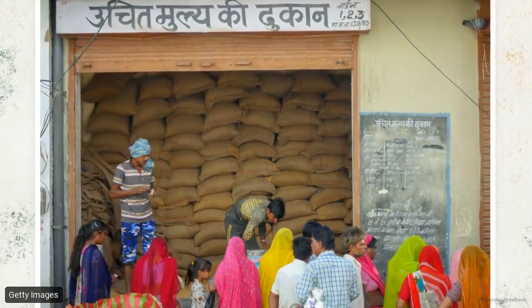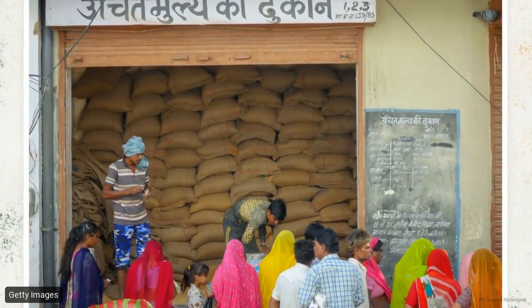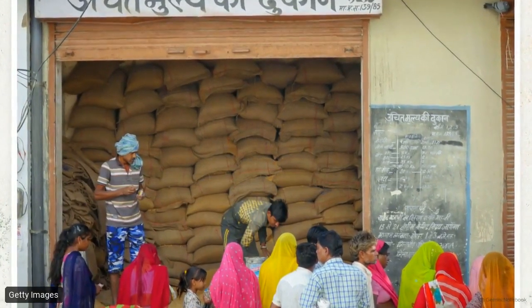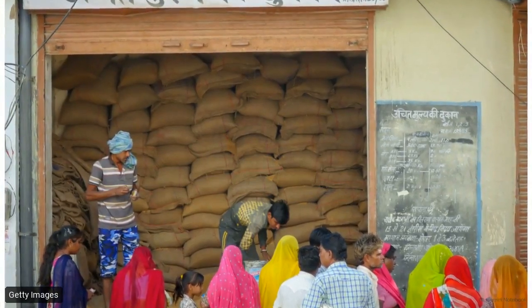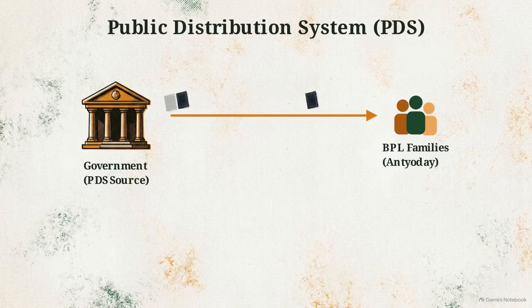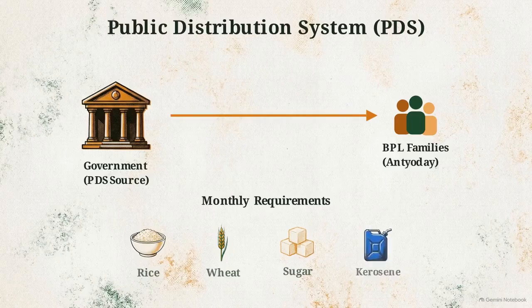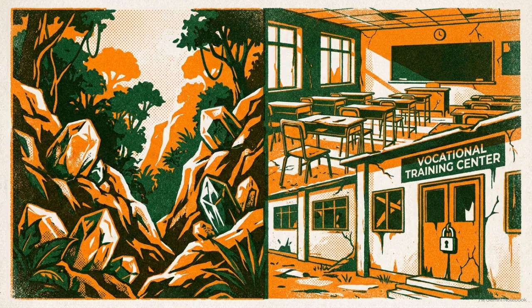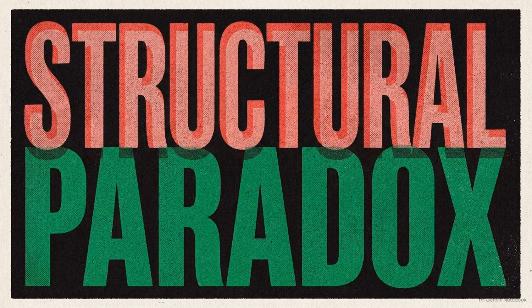Notice the grain sacks in this storefront. To establish a baseline standard of living, the government identifies these lowest income groups as Antyodaya families. Through the public distribution system, they receive ration cards to fulfill monthly requirements for rice, wheat, sugar, and kerosene. India possesses abundant natural resources and raw materials, yet due to defective planning and a lack of skill training, proper utilization hasn't happened. This structural failure leads to the textbook's central irony: poor Indians live in rich India.